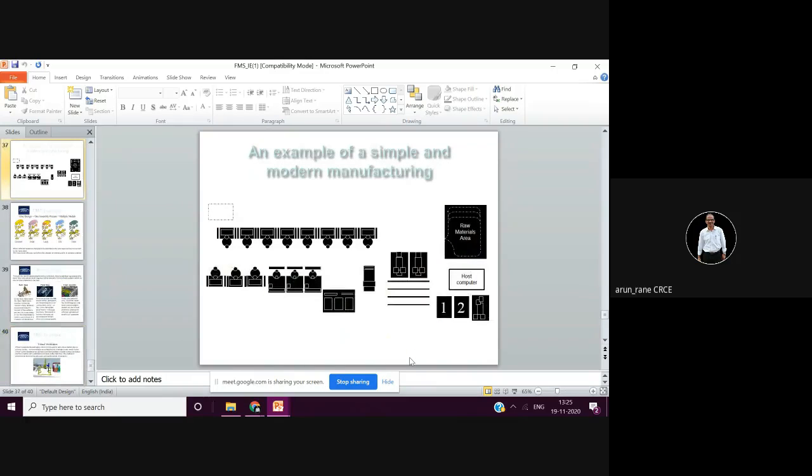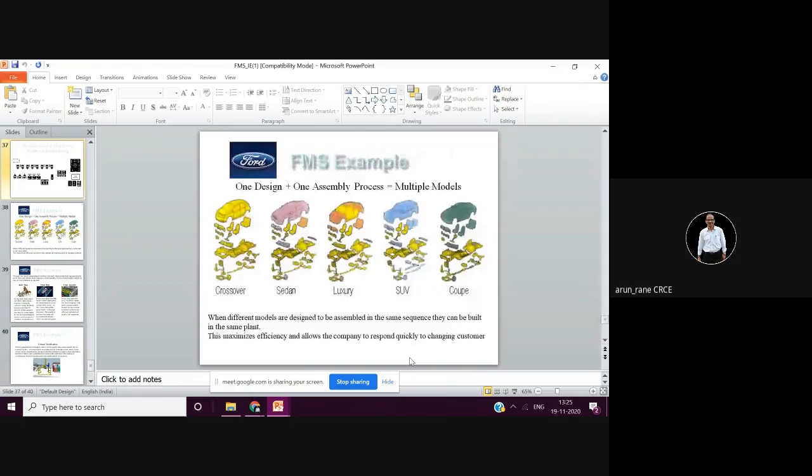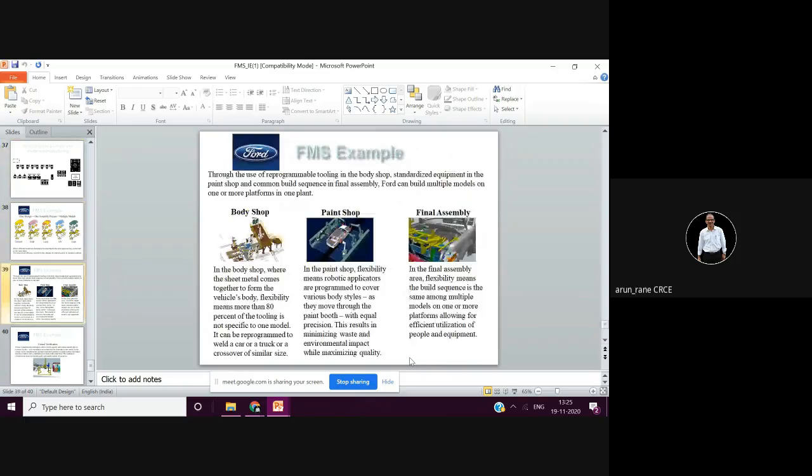So these were the different layouts, which have been taken from Grover. Grover is the name of the author. FMS is very commonly used in the body shop, in automobile manufacturing, in the paint shop, and in final assembly.